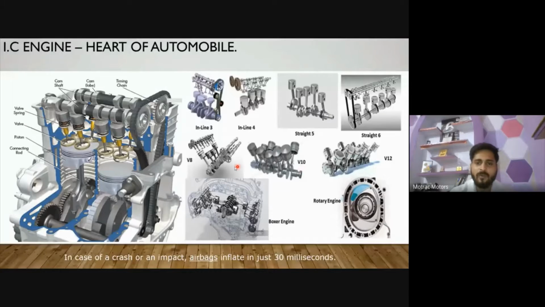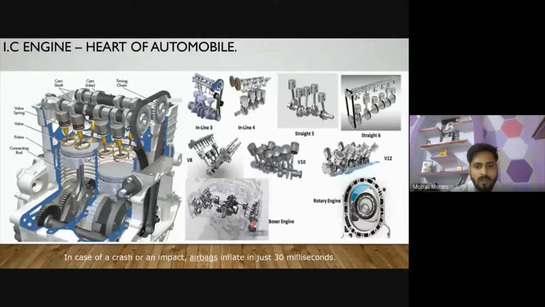Okay, we generally prefer the V type of engine in supercars or sports cars, or even where we need higher power. For commercial purposes also we use the V kind of engine. Okay, these are straight kinds of engine.